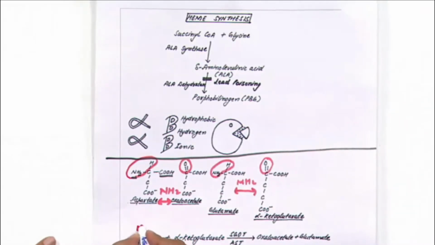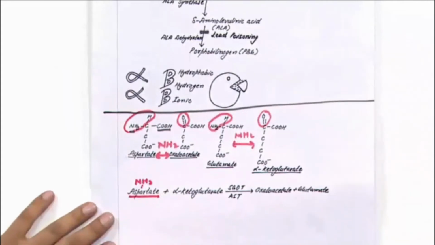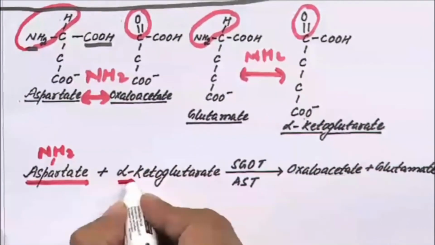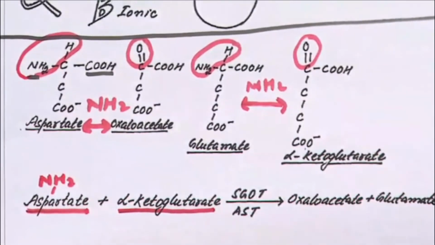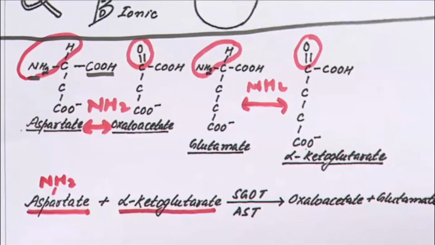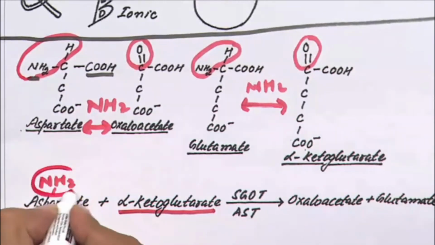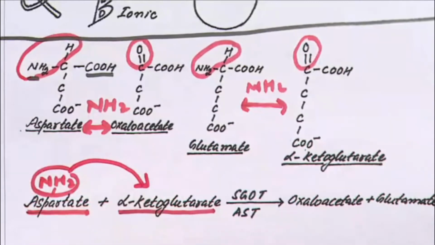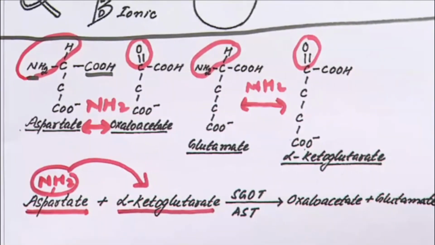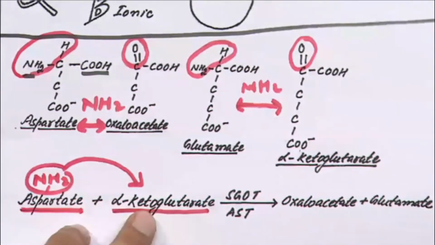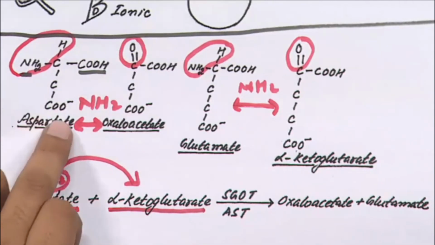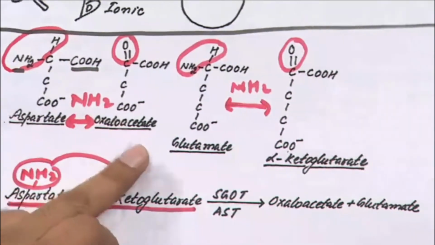Aspartate has an amino group. It reacts with alpha ketoglutarate, and the amino group of aspartate is transferred to alpha ketoglutarate. When the amino group of aspartate is removed, aspartate is converted to oxaloacetate.